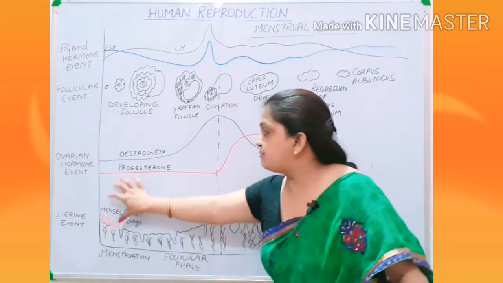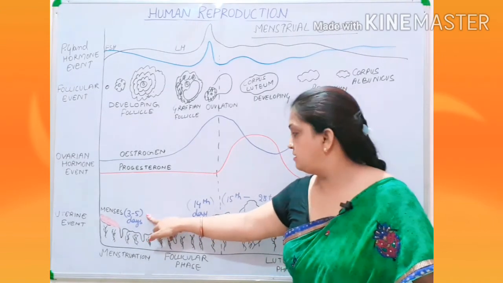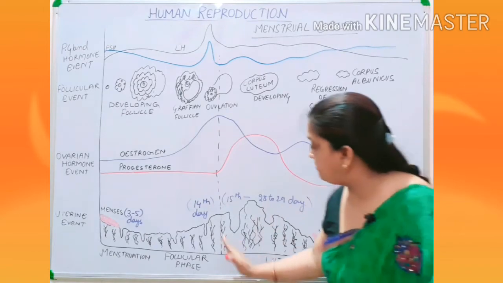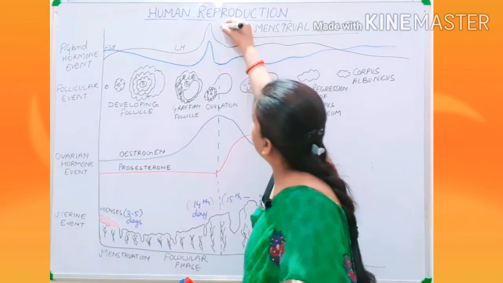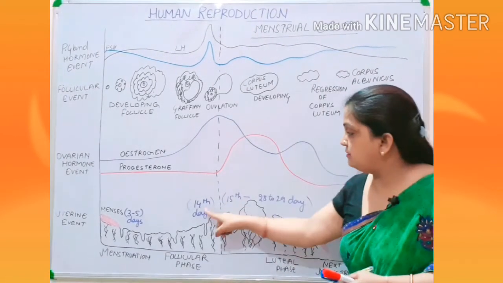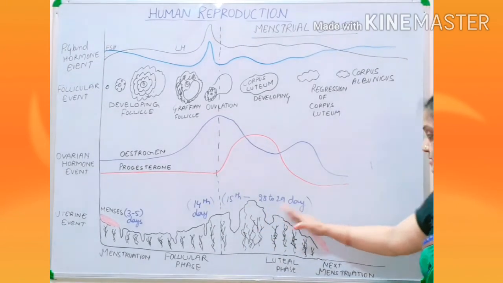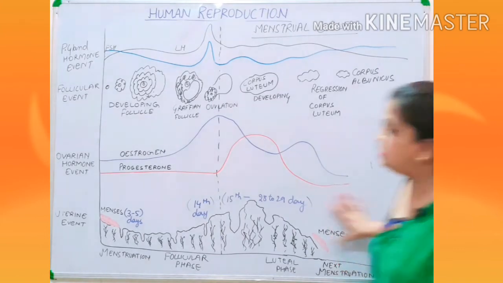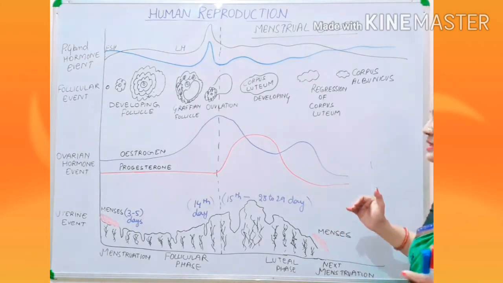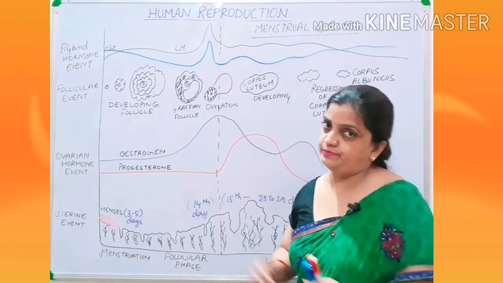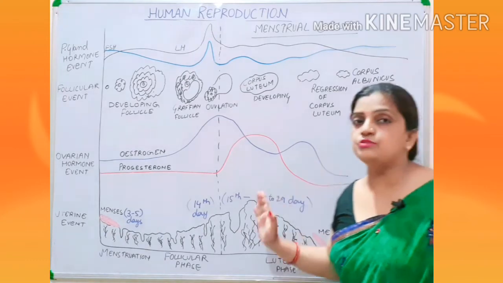Now, this menses period I have shown with red color, it is a period of 3 to 5 days. Then this whole graph has been divided by this dotted line, and this dotted line is up to your 14th day. Now after this line, after the 14th day, is your 15 to 28 or 29 days. Then your next menses. So children, this was the whole one month period, the whole cyclic period, which has been shown in different event forms. Now let me make it clear what this graph wants to say.